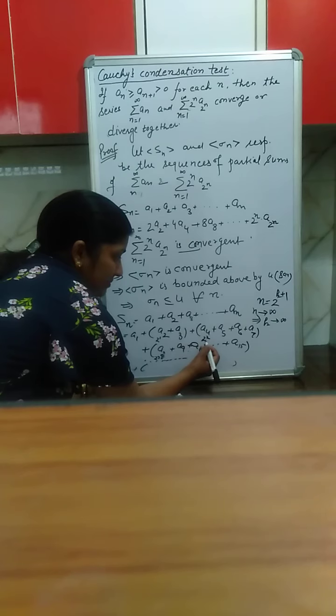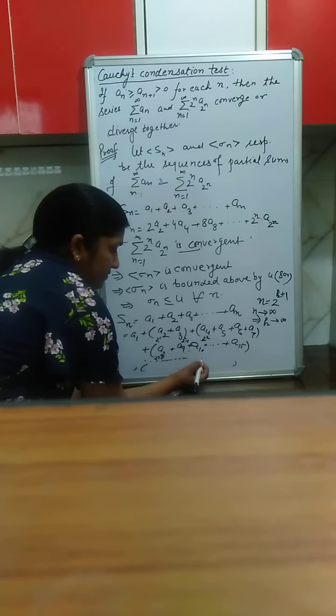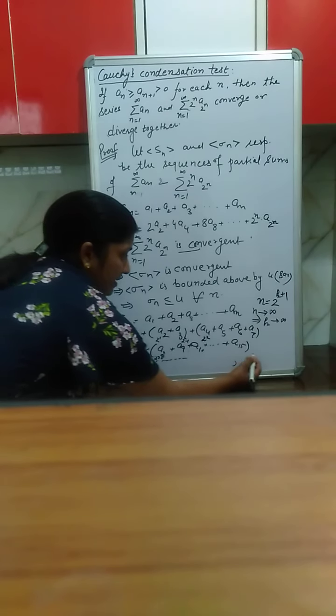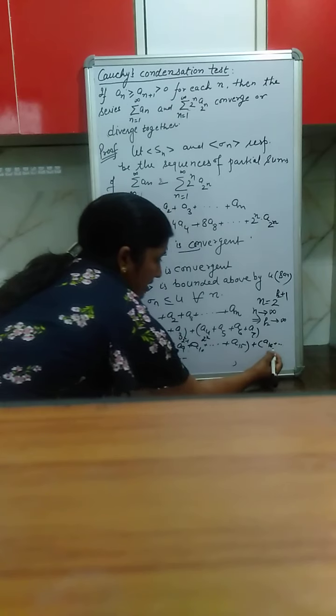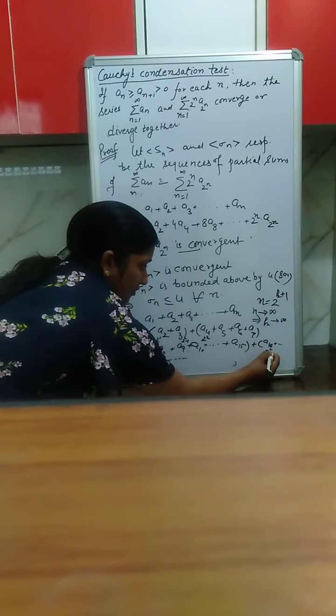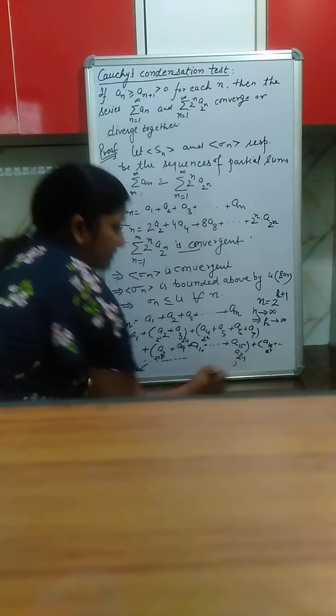In this, the last term is a_{2 raised to the power 2 minus 1}, and this one is a_{2 raised to the power 3 minus 1}. The next group, the first term will be a16 and so on. So it is 2 raised to the power 4, and this term is a_{2 raised to the power 4 minus 1}.